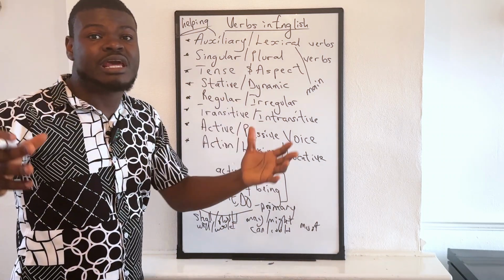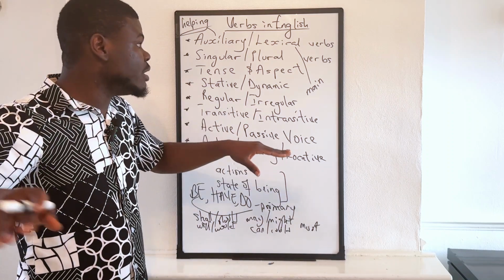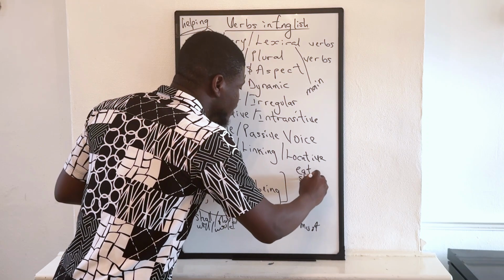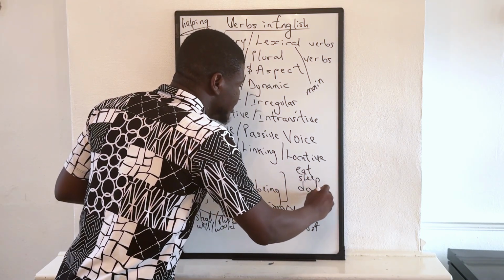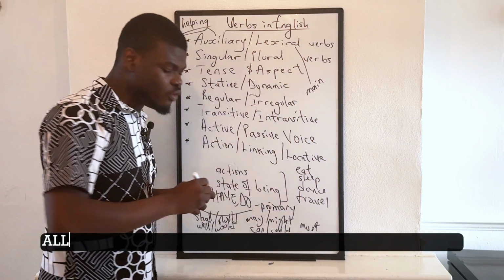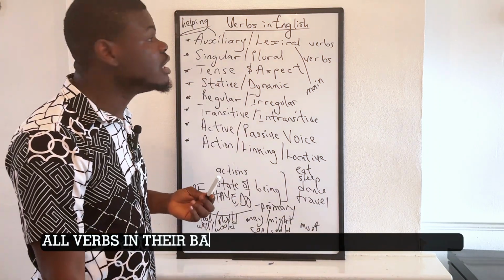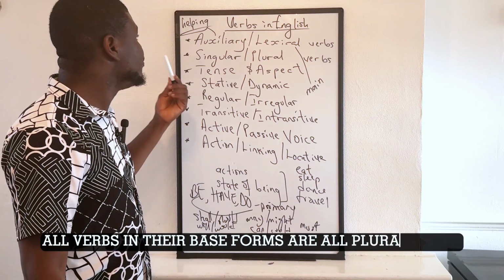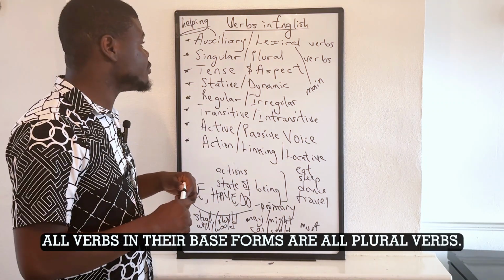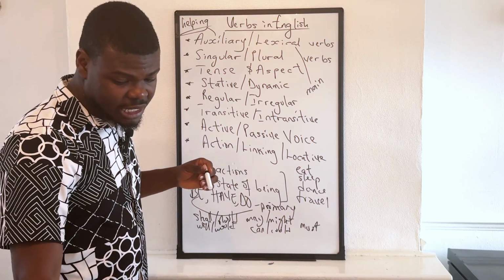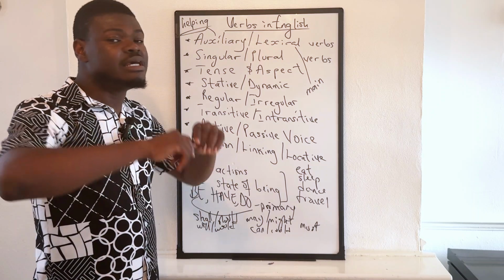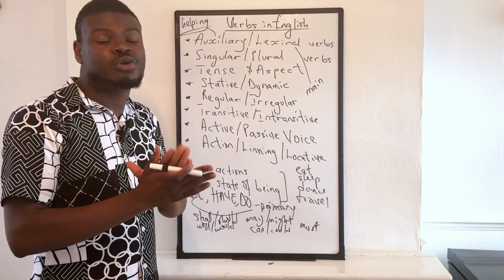Now, all verbs in English in their base form, like the verb eat, the verb sleep, the verb dance, the verb travel, yeah, etc. All verbs in their base forms are all plural verbs, yeah? Verbs in the base form are plural verbs. Do you understand that? Yeah? So if you have a verb like eat, sleep, dance, it is automatically in its plural form.